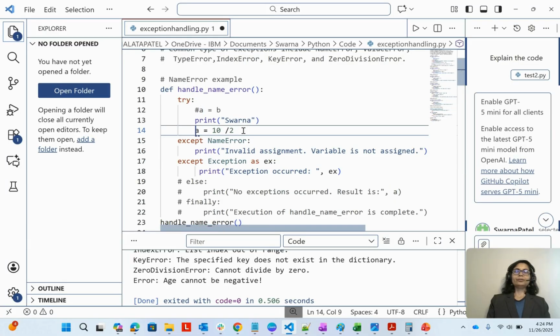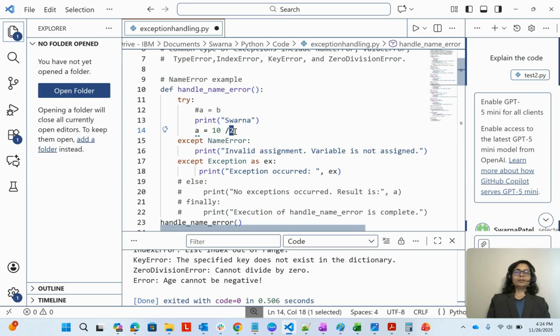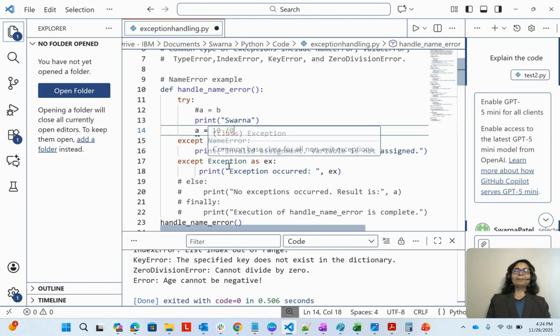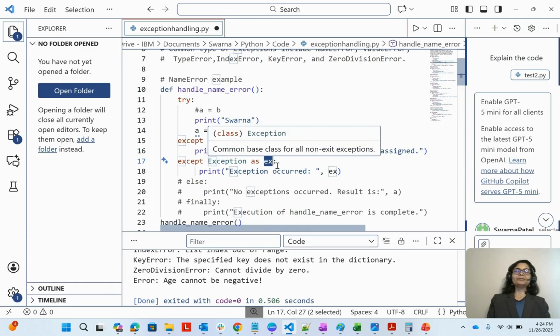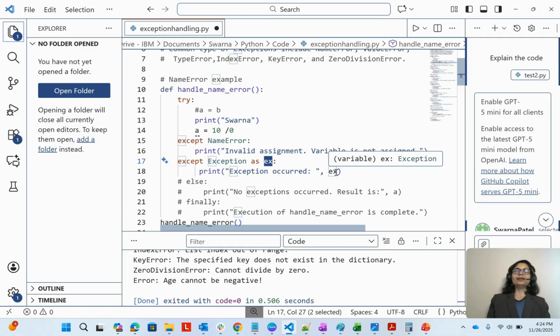Now let me do this one also. A equal to 10 by 2. So this will also be no error, right? Now let me make one error. Now what will happen is that it will go to this exception, because it is not a name error, and then exception occurred. This is the e. You can just keep Exception also. I have just taken the e, and then we can put what exception occurred.